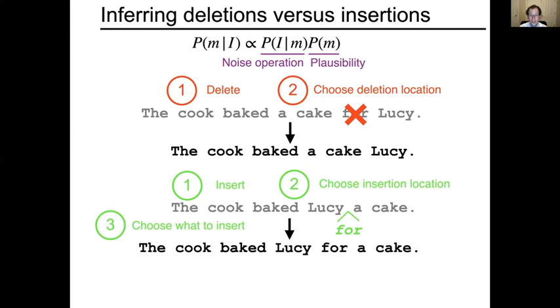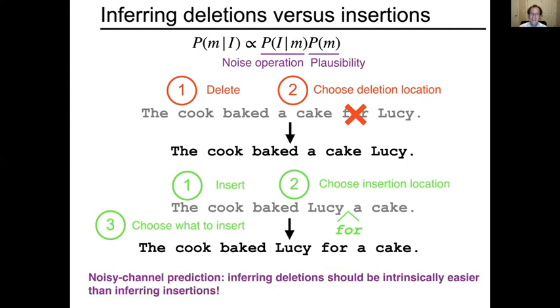For a deletion that's hypothesized, you just have to hypothesize that there's a deletion and what got deleted. For an insertion hypothesis, you have to hypothesize that there was an insertion, where the insertion happened, and what got inserted. And that means that there's going to be an intrinsic asymmetry between deletions and insertions in the noisy channel theory. Inferring deletions should be intrinsically easier than inferring insertions.